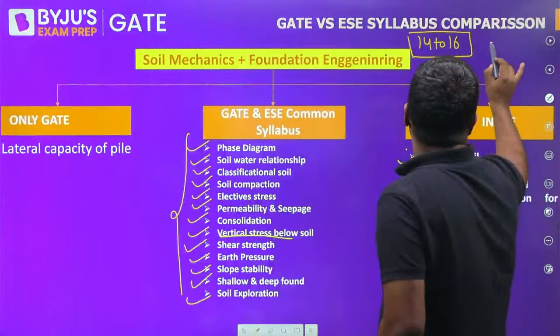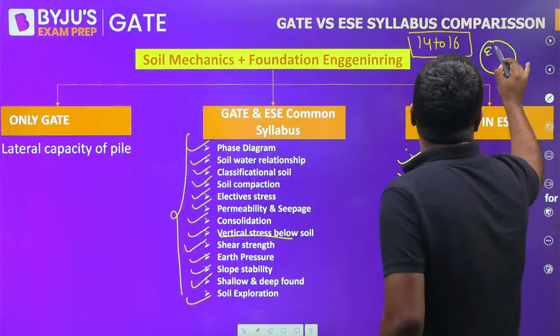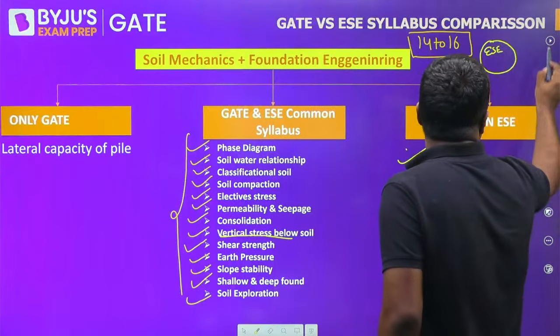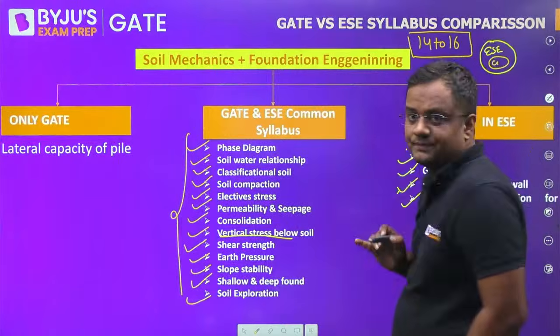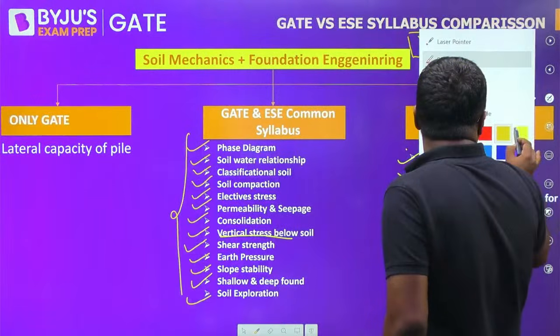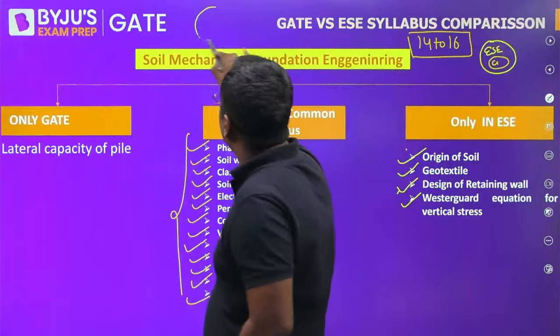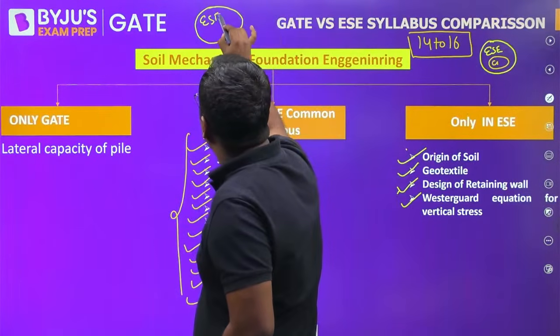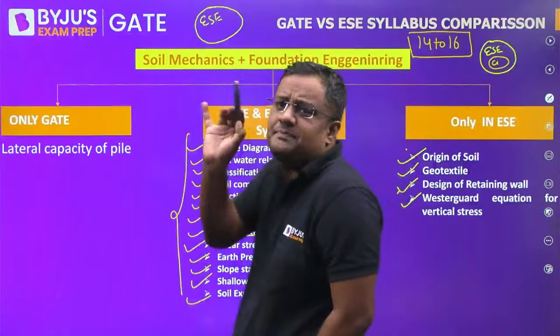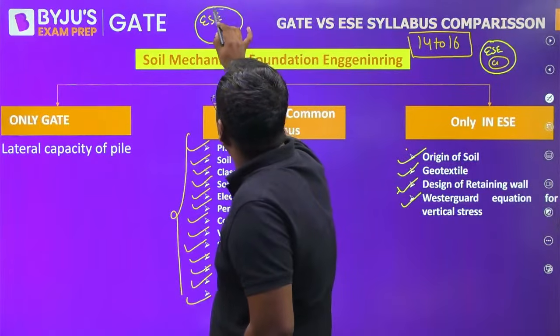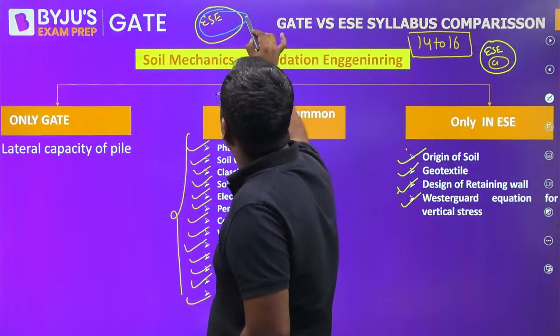So I should make a line like this for engineering services, and GATE inside this. But if you want a precise analysis, then engineering services like this, and GATE is 99% a subset, but not exactly. GATE has a little bit extra also.